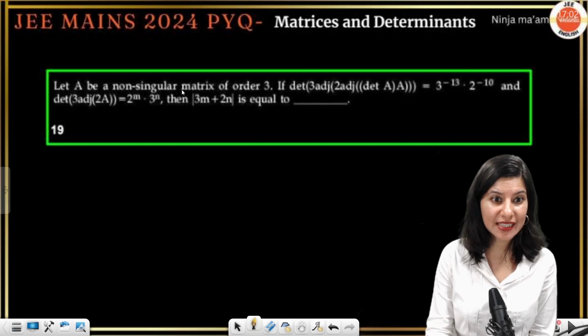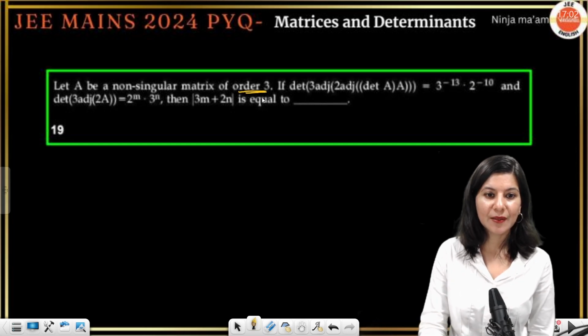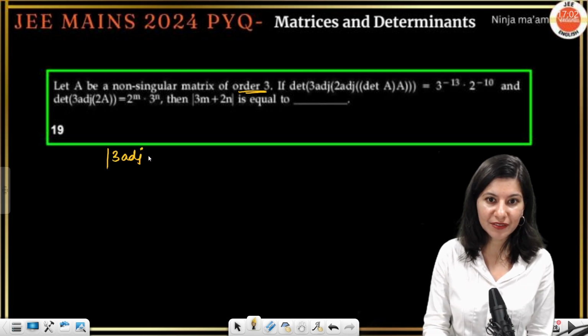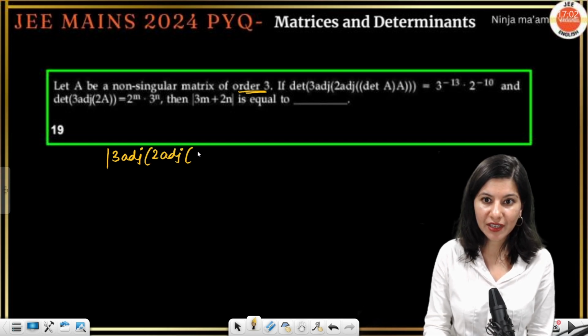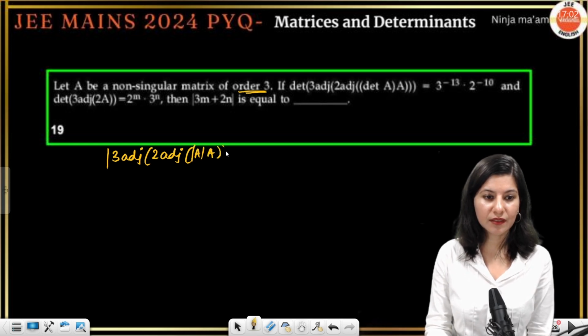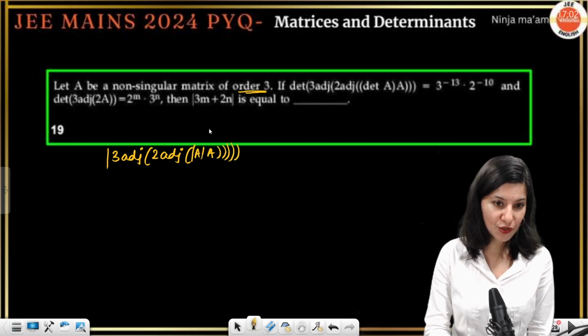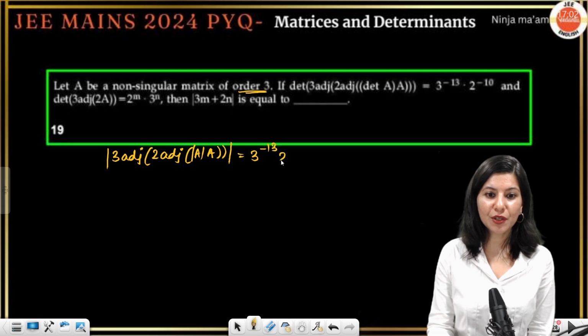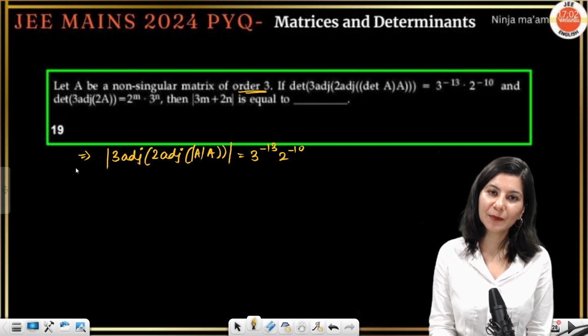Let A be a non-singular matrix of order 3. Again order 3. Determinant of 3 adjoint of, then we are having 2 adjoint of, then we are having determinant A and A. Okay, that's it. So yes, this is the previous shortcut which we are going to use right away. Previous shortcut, can you remember? We are going to use that.